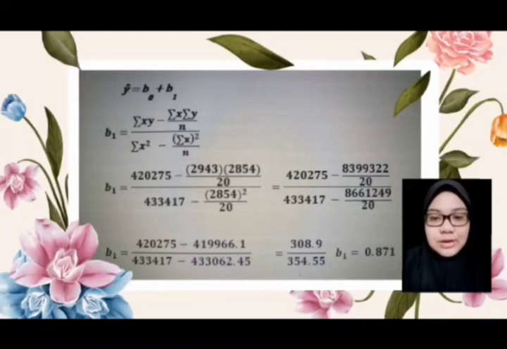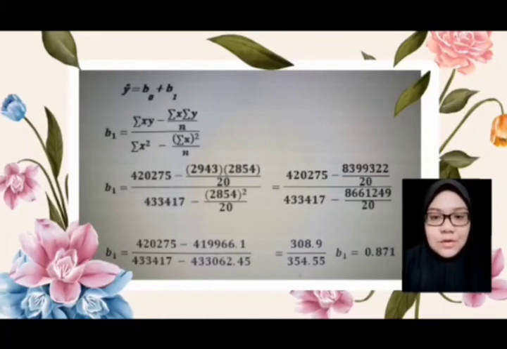Question 4 is about developing the estimated regression equation and then interpreting it. The estimated regression equation is Y estimate equals B0 plus B1x.